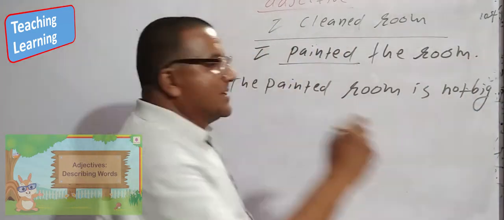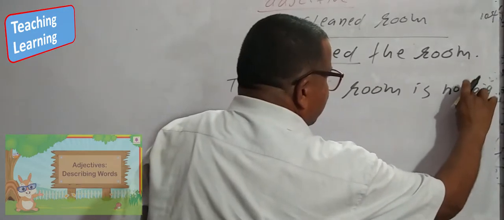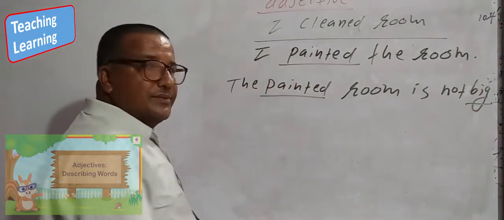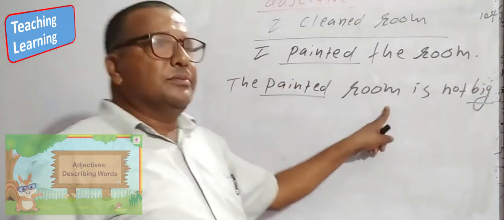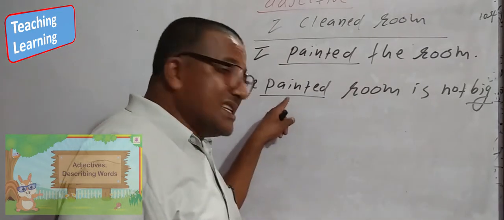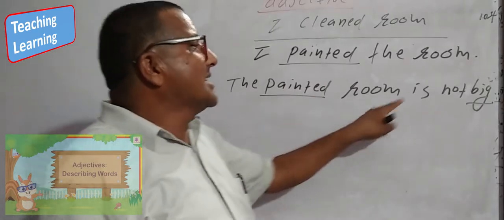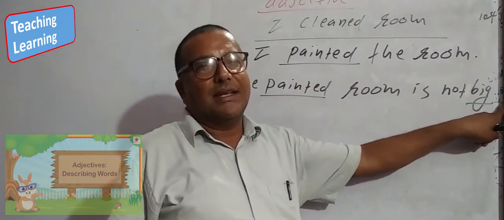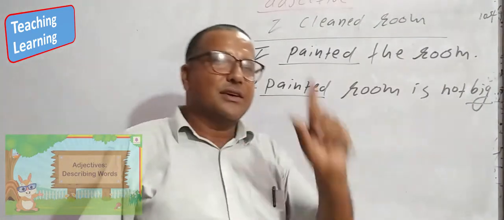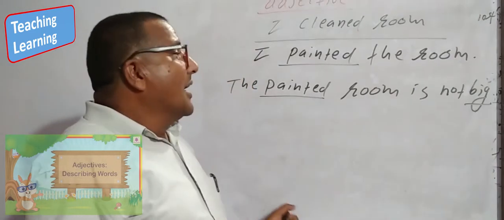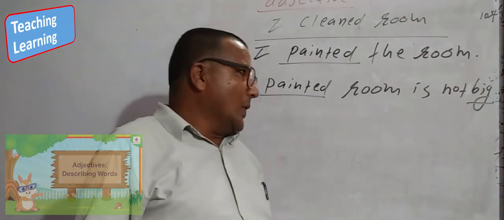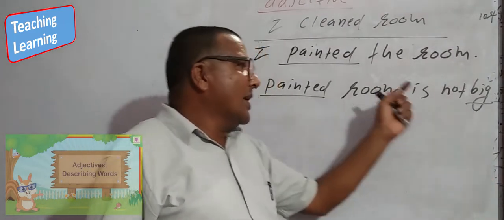There are two adjectives. One is big, the other is painted. The painted room, it is in the place of an adjective. The painted room is not big. In this sentence, there are two adjectives. We may get confused.